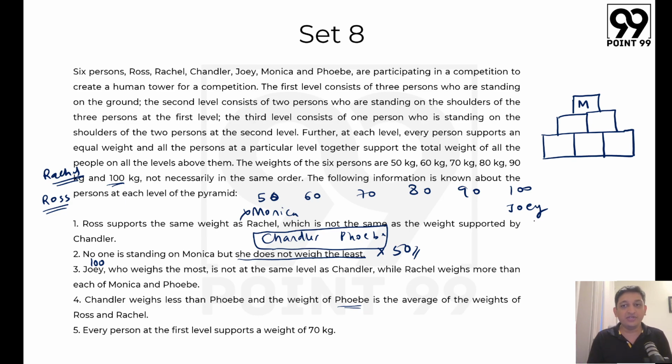How two people? We know Joey has the highest weight. So we know that either Ross or Rachel will be to the right of Phoebe, and the other person will be to the left of Phoebe. We already know Joey is to the right of Phoebe and Chandler is to the left of Phoebe.